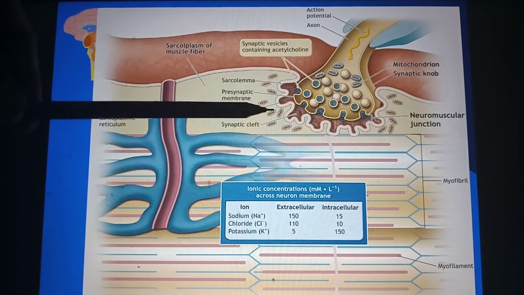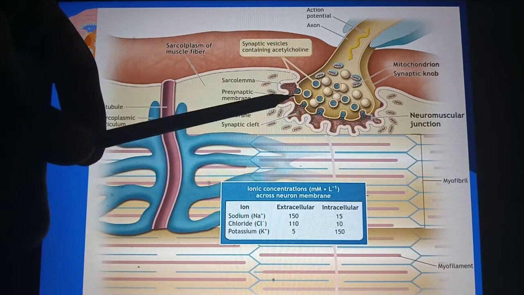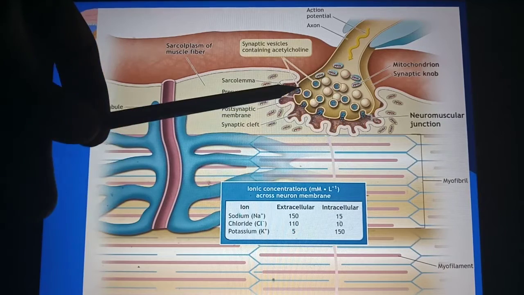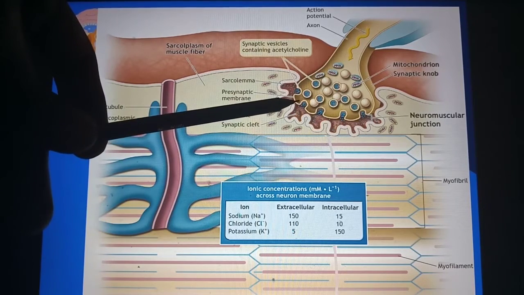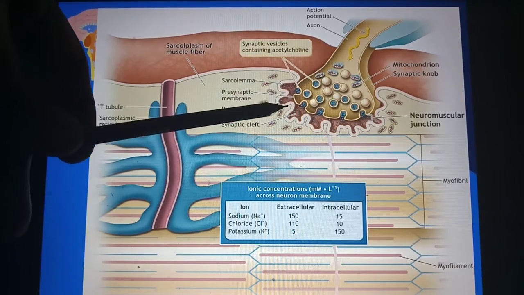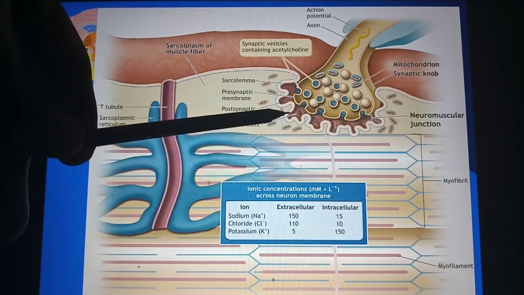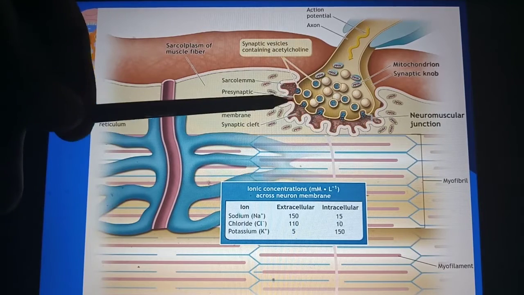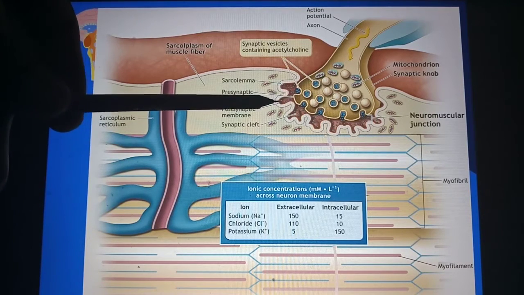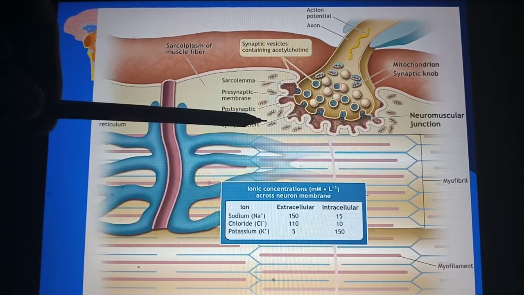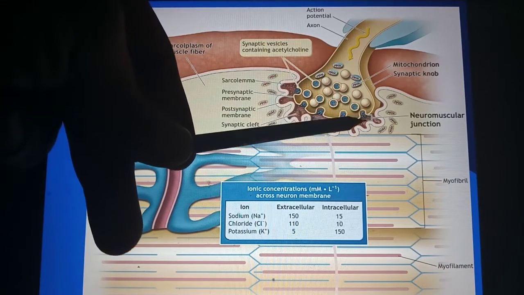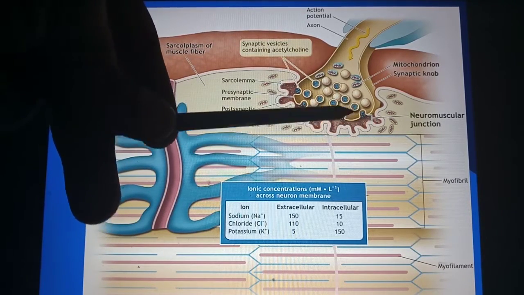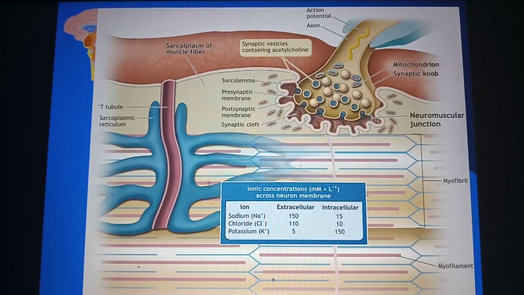This end part of the axon is the presynaptic membrane, and this part is called the postsynaptic membrane, and the center part, which is gray or that orangish shade, is the synaptic cleft. The area between the presynaptic membrane and the postsynaptic membrane is the synaptic cleft, and this junction which forms between the nerve and the muscle is the neuromuscular junction.